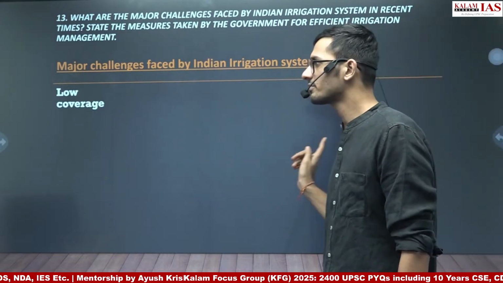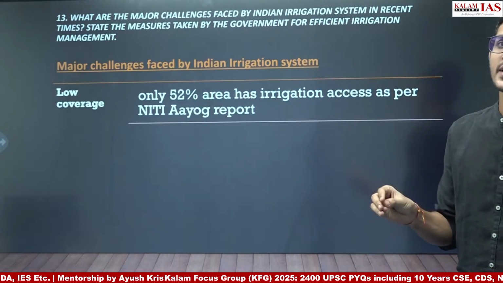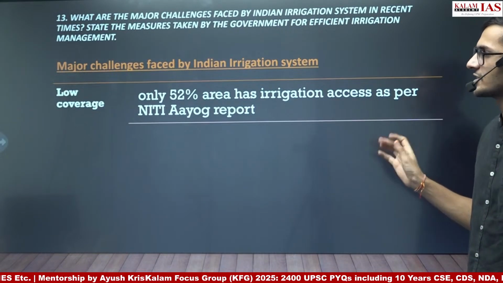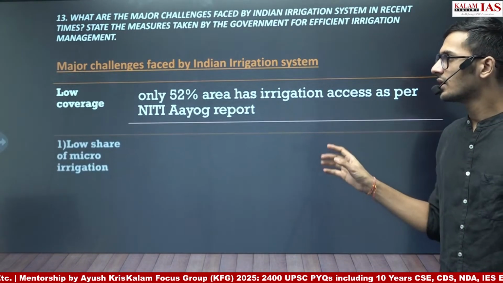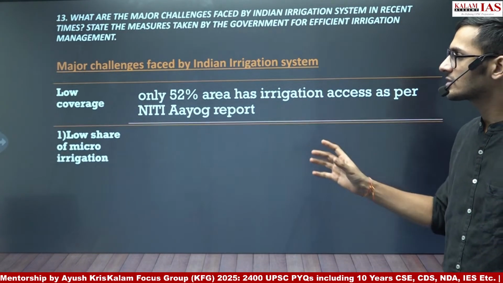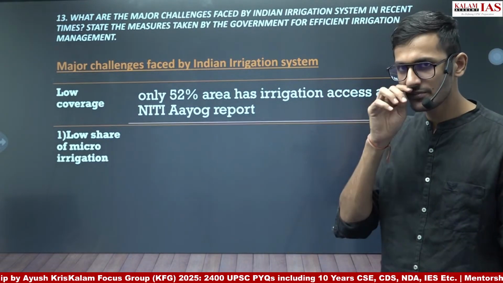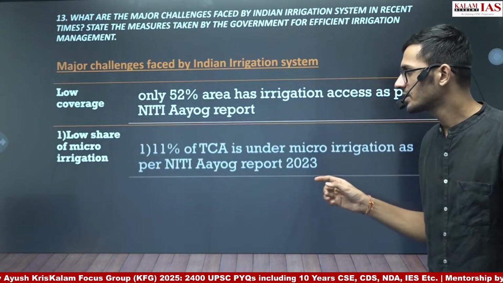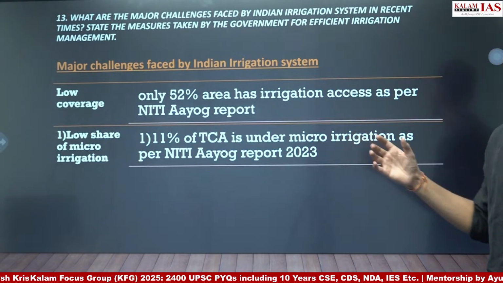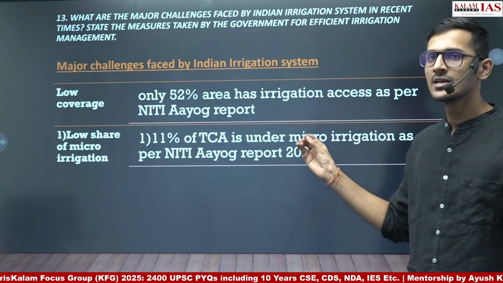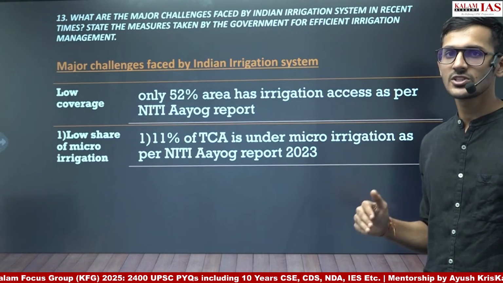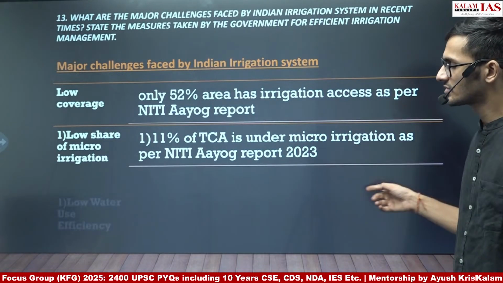First is low coverage itself, that only 52% of the area has irrigation access as per the NITI Aayog report. So low coverage is the first point. The second point is the low share of micro irrigation. As per the NITI Aayog report, only 11% of the total cultivated area is under micro irrigation. 89% is still under traditional irrigation systems.